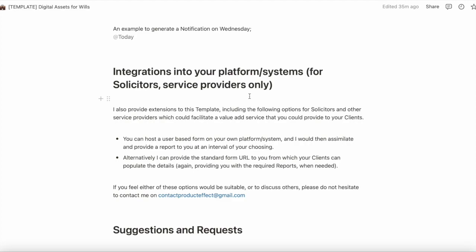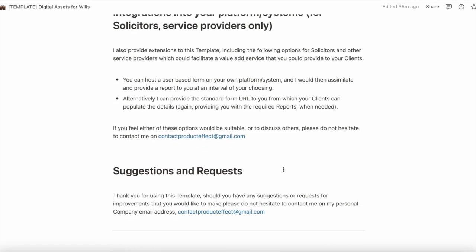And their clients would log into their system, input the form, and then their express wishes would be captured and redirected back to the solicitor or service provider. And I can facilitate that workflow and that solution to solicitors and service providers. So if you're one of these, then please do let me know, and I can give you that embedded code and instructions on how to use that in your own systems.